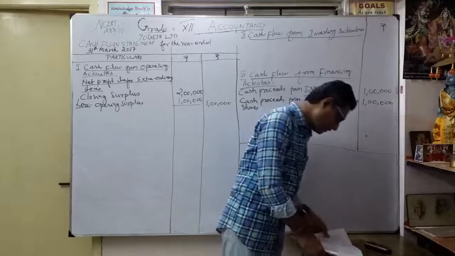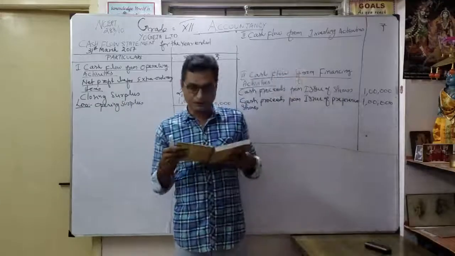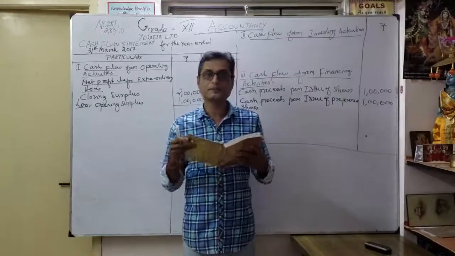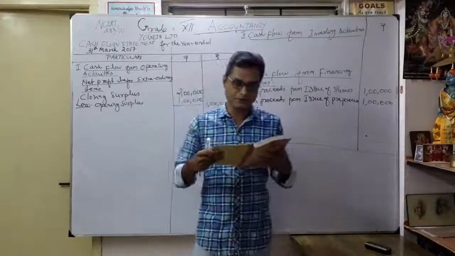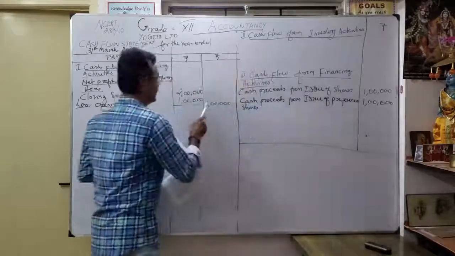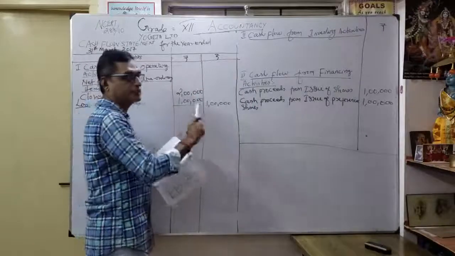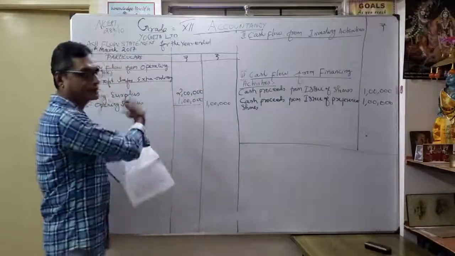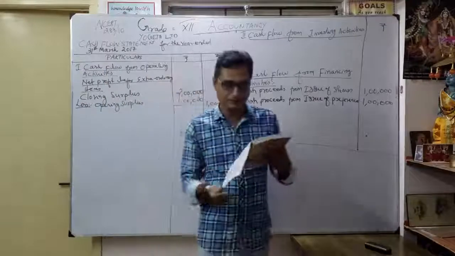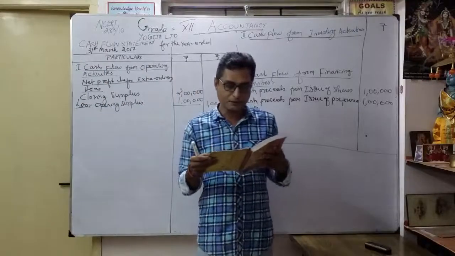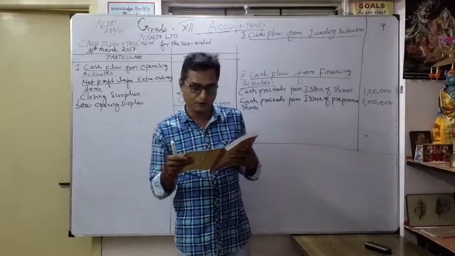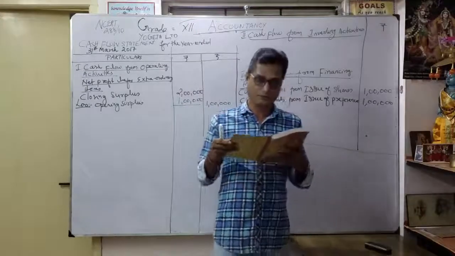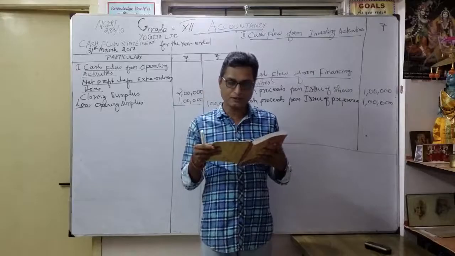See the additional information. Net profit for the year after charging 50,000 as depreciation was 1,50,000. That means our net profit is 1 lakh after charging depreciation. Now go and add depreciation once again. That we will do later. Dividend paid on shares, how much? 50,000.